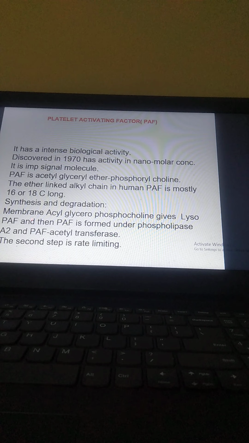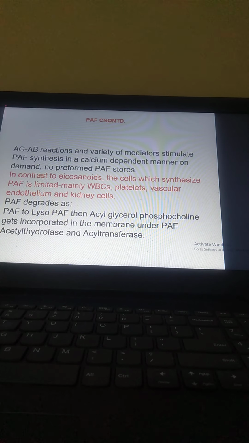Synthesis and degradation: membrane acyl glycerophosphocholine gives lyso-PAF, and then PAF is formed under phospholipase A2 and PAF acyl transferase. The second step is rate limiting. Now, the antigen-antibody reaction and a variety of mediators stimulate PAF synthesis in a calcium-dependent manner, on demand. There are no preformed PAF stores like PGs.